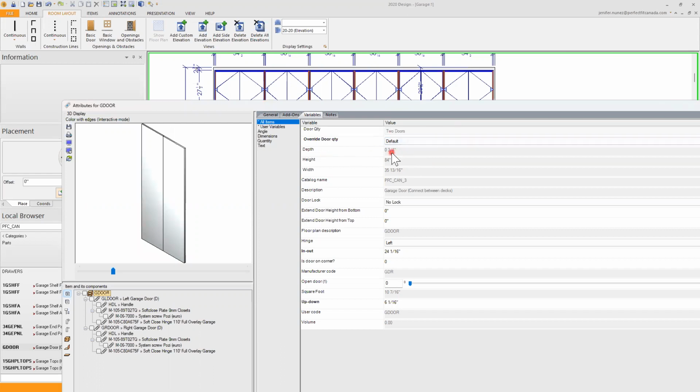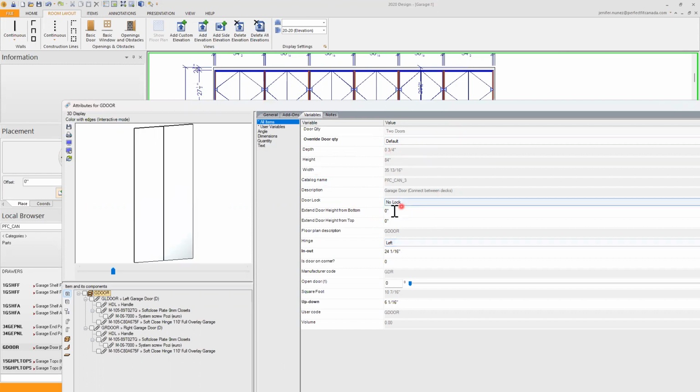And the thickness of the door is 3/4, then the height, and the width of the 2 doors combined together. And you can choose if you want to add a lock or not, the hinge on the left or the right, in this case on both sides because it's 2 doors.